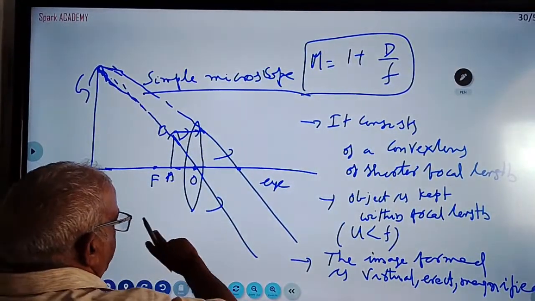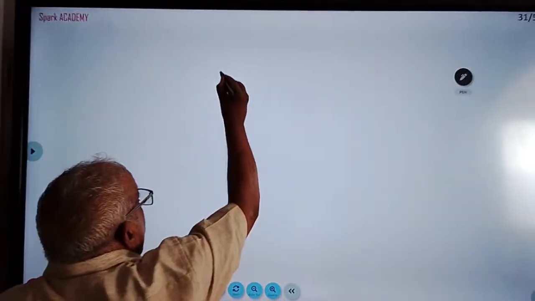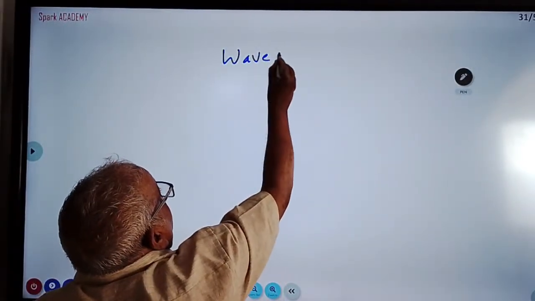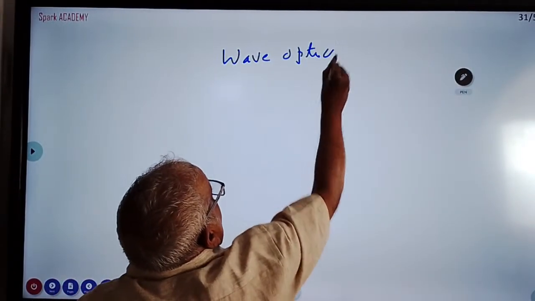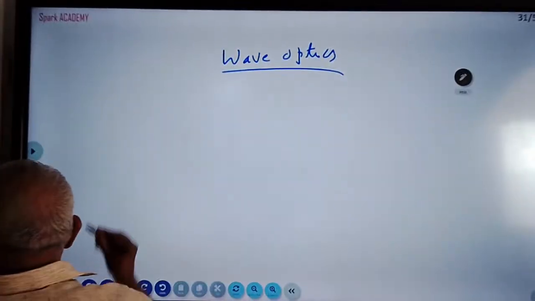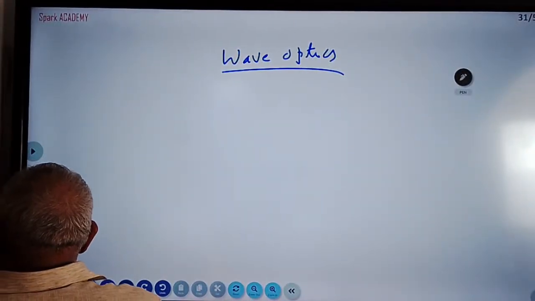I am going to physical optics now. I am going to wave optics. In wave optics, they are asking an important question: what is red shift and blue shift?